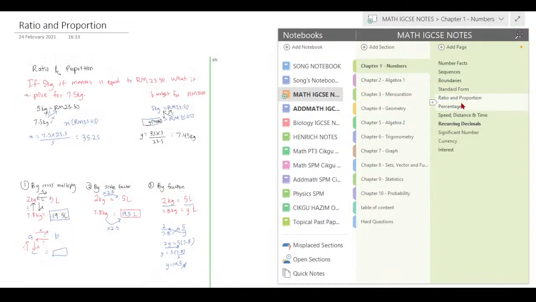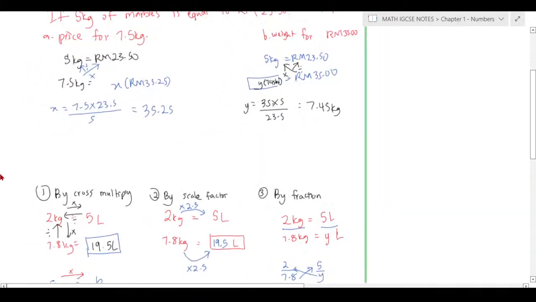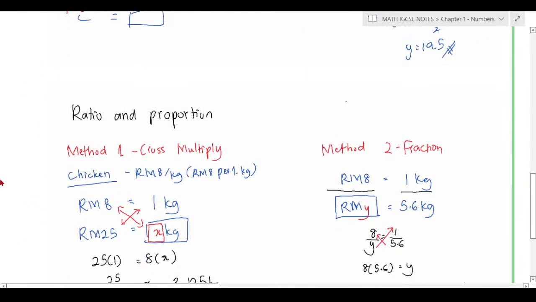After we're done with that, ratio and proportion, I've taught you a lot of times about cross multiply. I don't want to touch on that. Seriously, it's so simple, and I don't want to take that long. I teach you here so that at least you have time to study with guidance. Next time, I mean the next 30 minutes after this and the rest of the night, you study on your own. Please remember that.